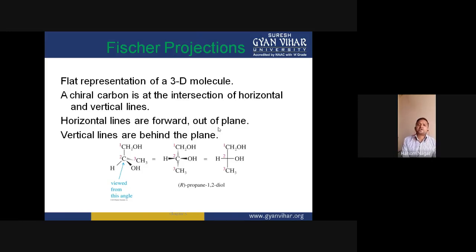Actually, this is not based on experimental events. We just give R,S nomenclature to the compounds on the basis of their existence in the sequence, either they are present in the clockwise sequence or in the anticlockwise sequence.